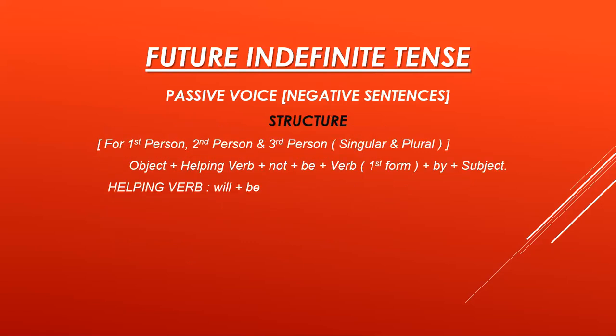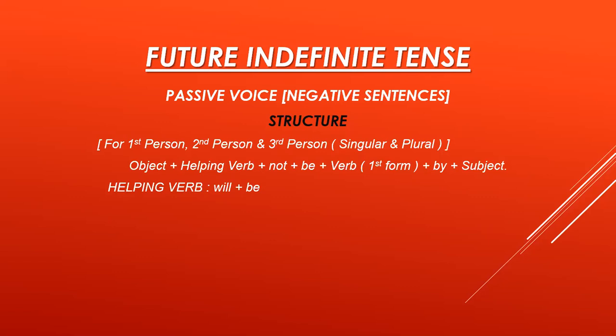Now I am moving to passive voice. Okay. But we are doing negative sentences of future indefinite tense. Now for passive voice, you all know the rules that object and subject interchange their places. By is used before the subject, third form of verb is used always, and helping verb is used according to the tense. These are the four very important rules for converting active voice into passive voice.